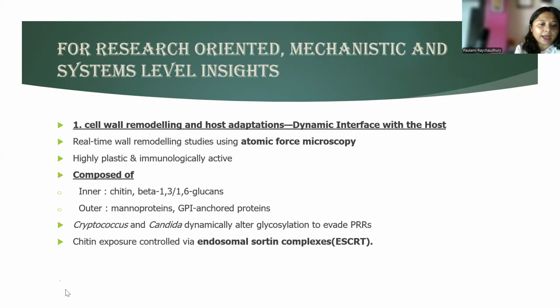This is highly plastic and immunologically active. Candida albicans masks the beta-glucan using mannan shields and ESCRT machinery. What is ESCRT? That is the endosomal sorting complexes. This machinery controls immune evasion. So it is composed of inner chitin, beta 1,3 and 1,6 glucans, and outer mannoproteins, GPI anchored proteins. Cryptococcus and Candida dynamically alter glycosylation to evade PRRs. Chitin exposure is controlled via endosomal sorting complexes.